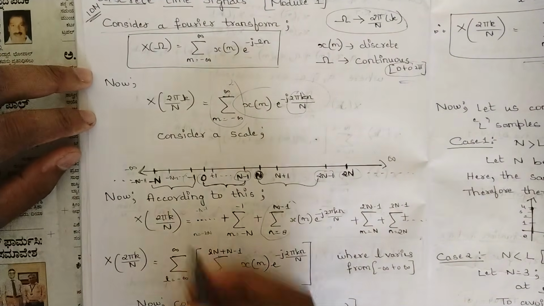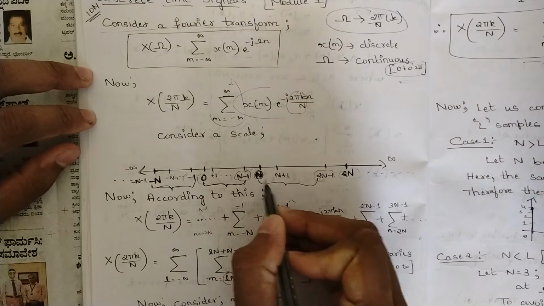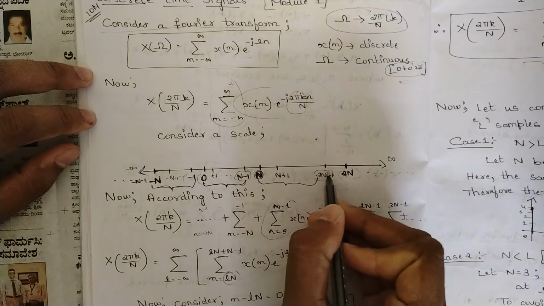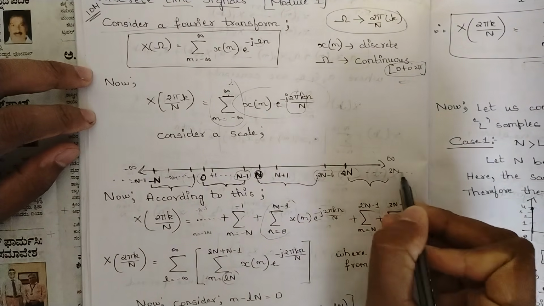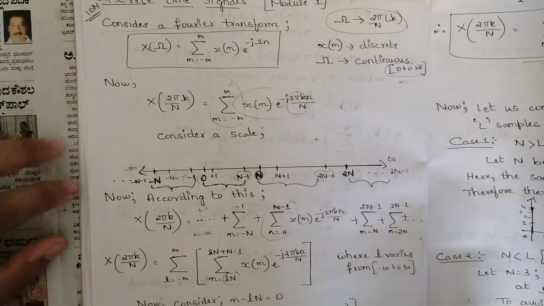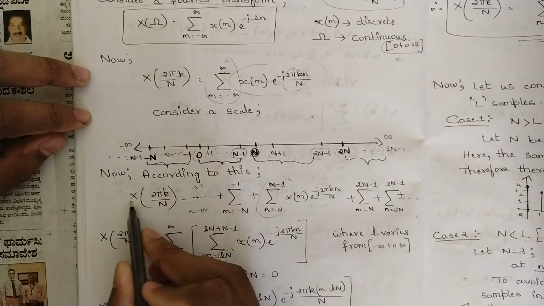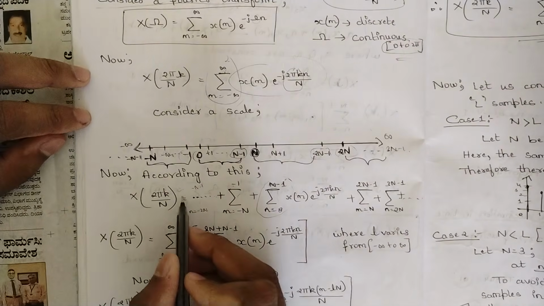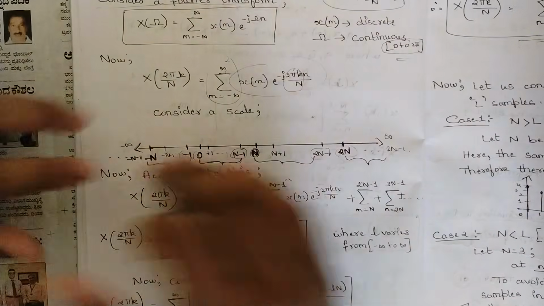Similarly grouped for all of them, that is from minus n to minus 1. Similarly we have from n to 2n minus 1, then we have 2n to 3n minus 1, and it goes on. Okay, in both sides it goes on. All of them you should be writing in the form of an equation, that is x of 2 pi k by n is equal to, then this dot dot represents that this is an infinite sum.